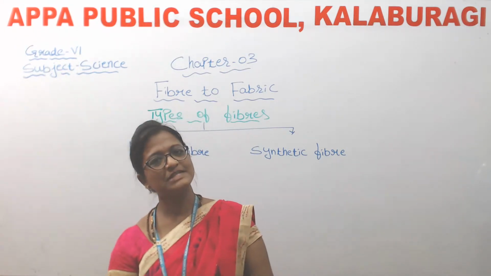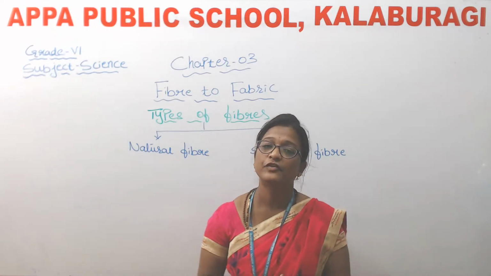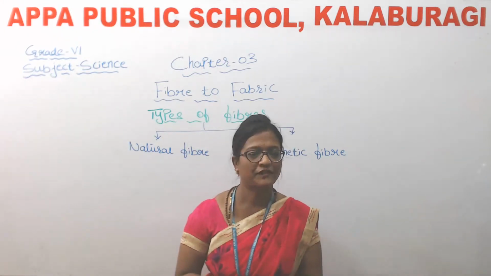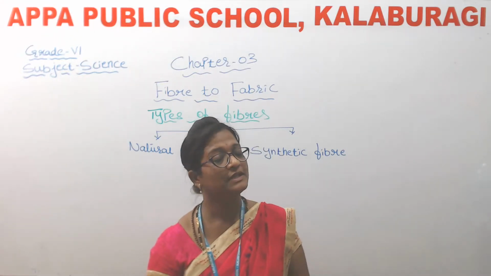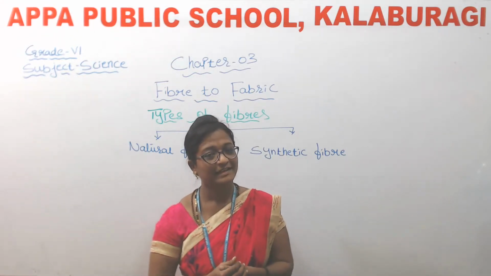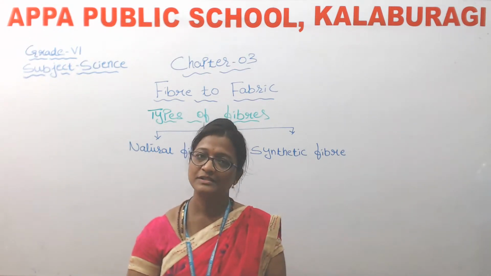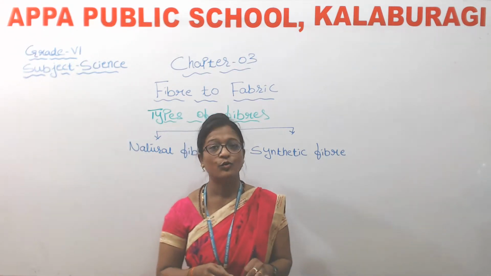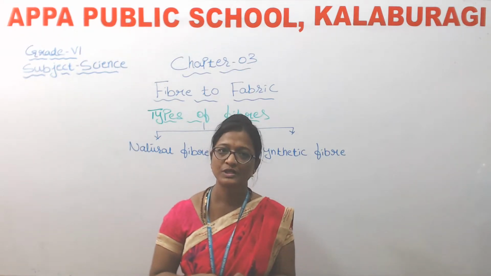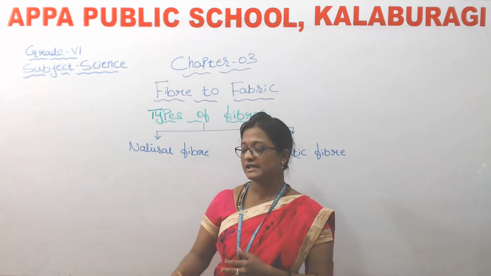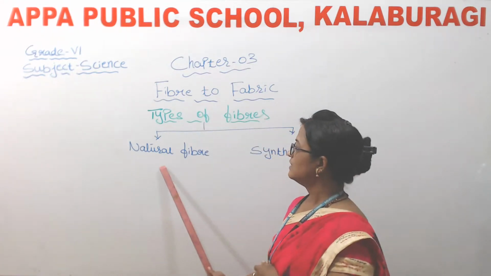Yes, the fibers that are obtained from natural sources are called natural fibers. And can you tell me the examples? Yes, exactly. Like cotton, silk, wool, isn't it? Jute, and many more. So these are the examples of natural fiber.